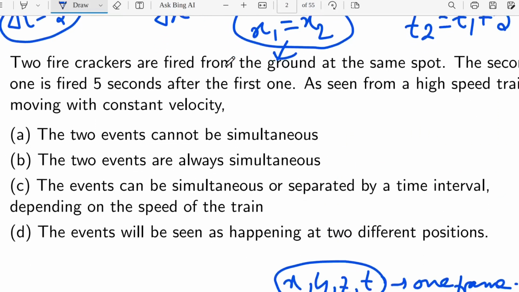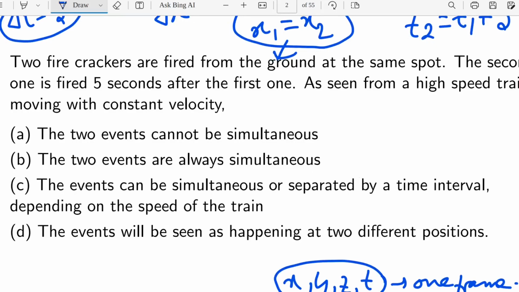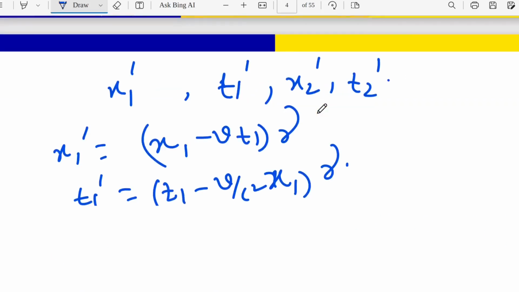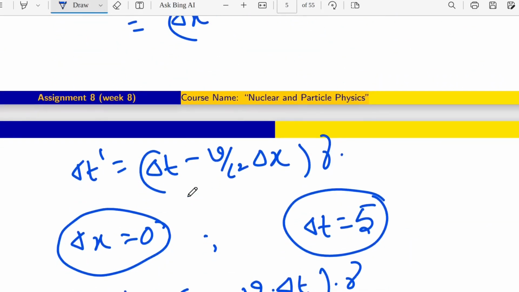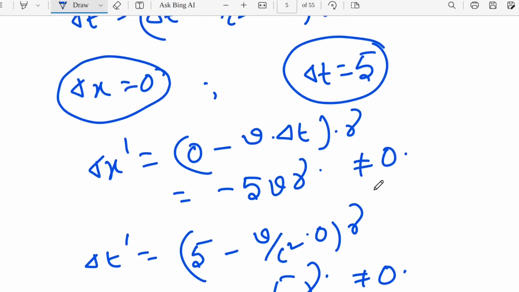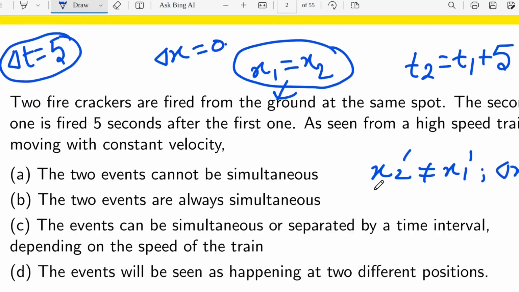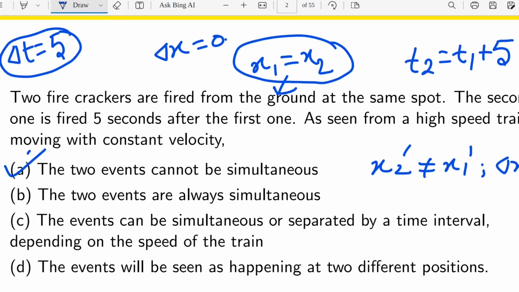Now coming to the options. The first option says the two events cannot be simultaneous. Two events cannot be simultaneous means x2 prime is not equal to x1 prime. That means delta x prime will not be 0. So from our calculation also we can see delta x prime is not equal to 0, right? That means the first option will be correct.